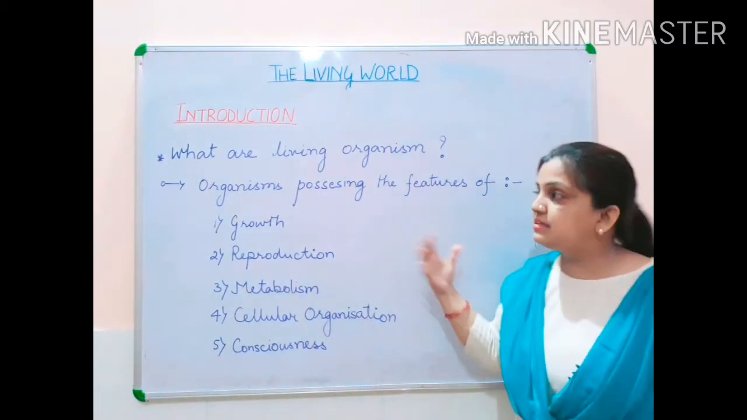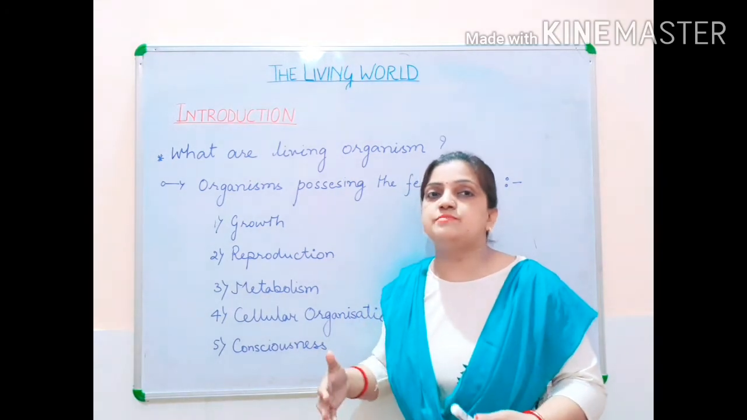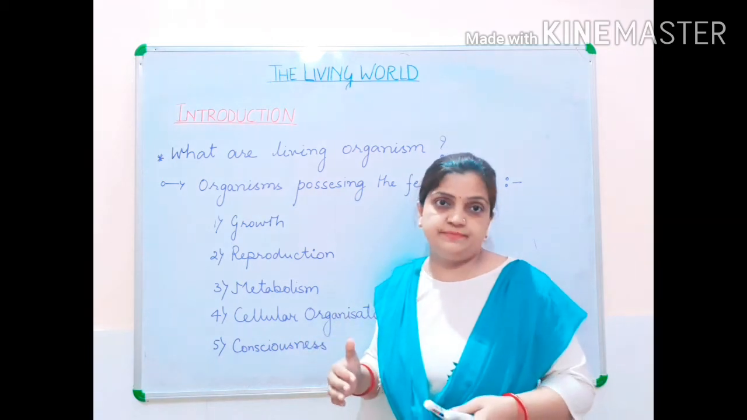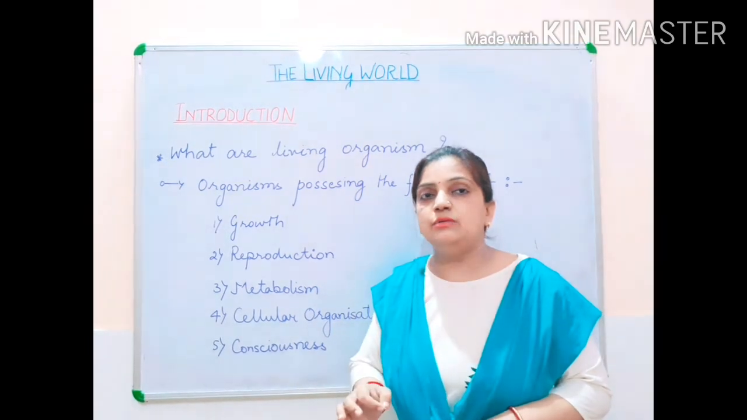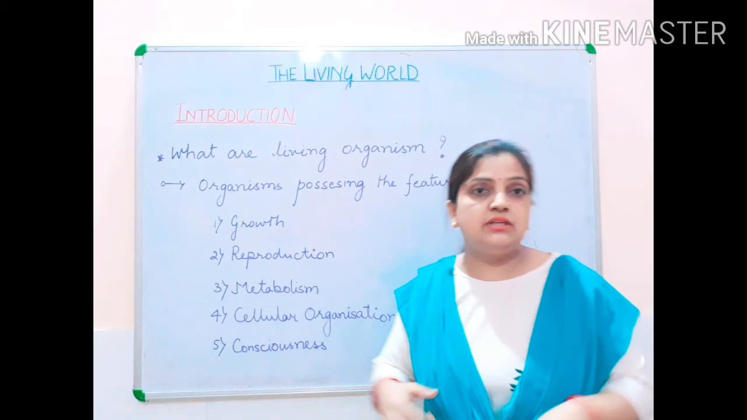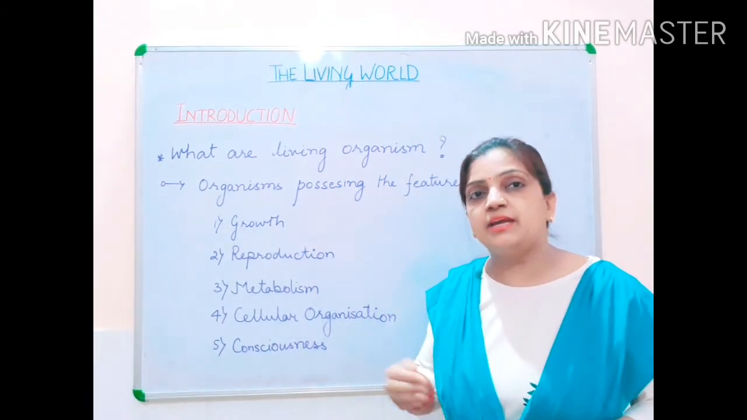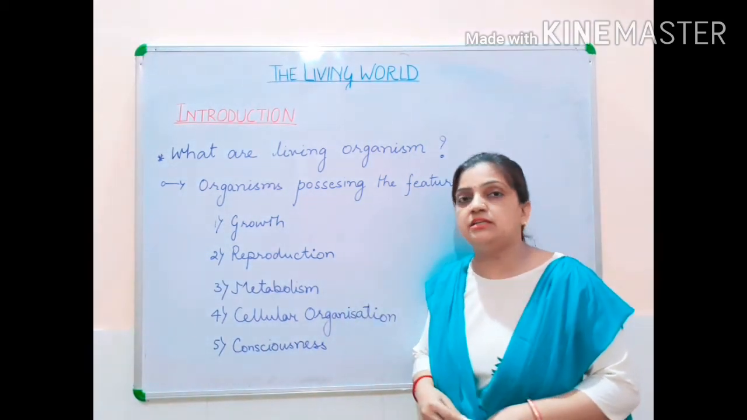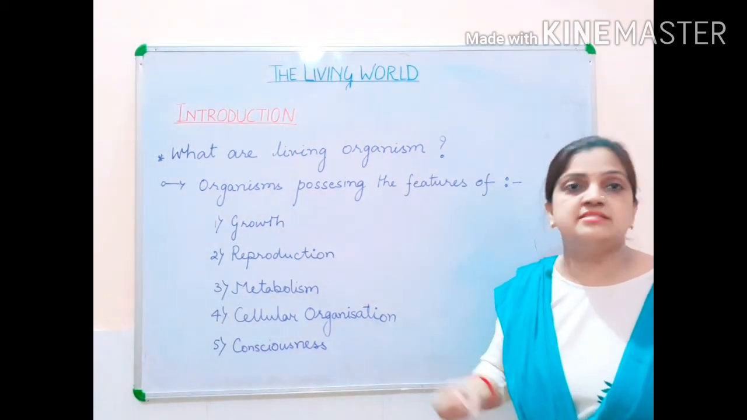Here, what makes the organisms living? That is your growth. All the living organisms will be possessing growth. Growth in different forms, but growth will be there. All the living organisms have the property of reproduction, at unicellular level or multicellular level. Each and every living organism has the capacity to reproduce their own young ones. So reproduction is one of the features which is a character of a living organism.